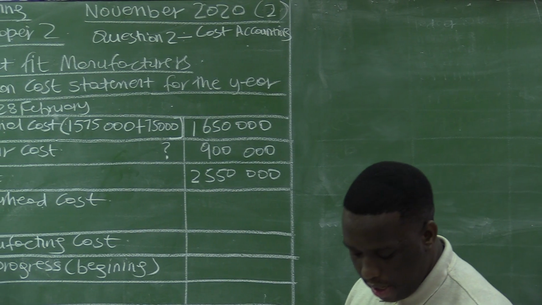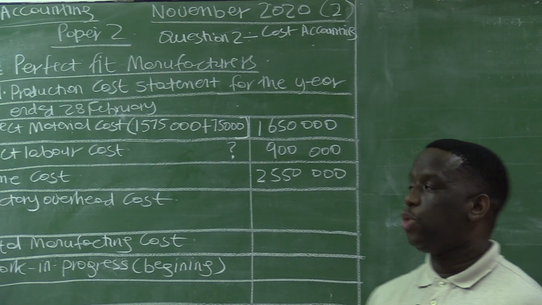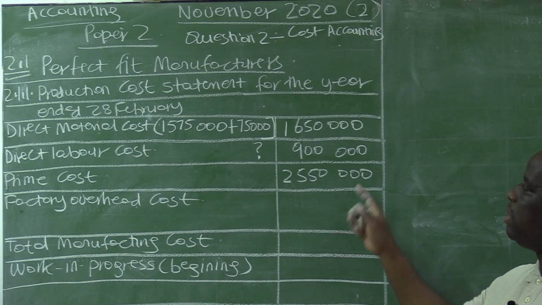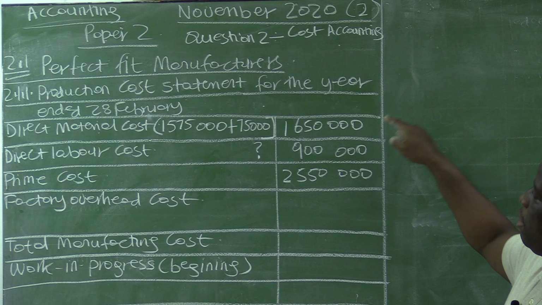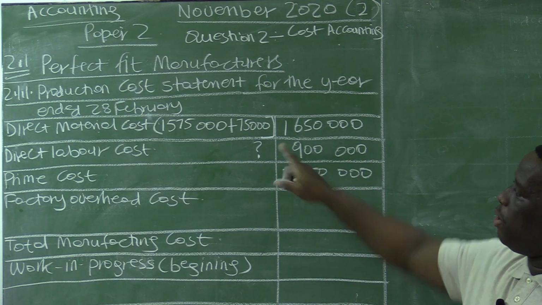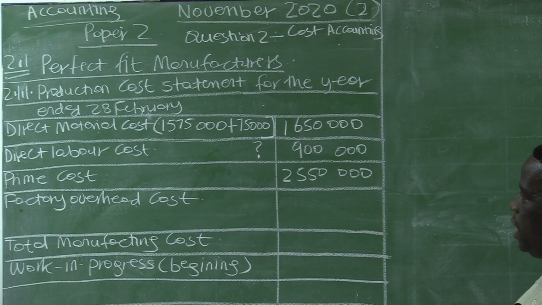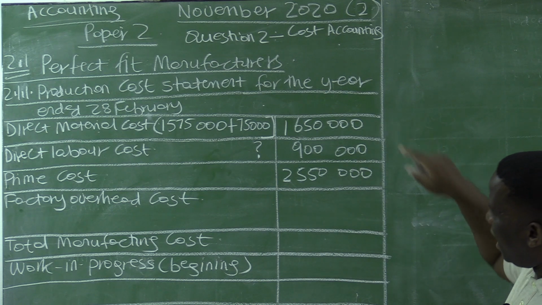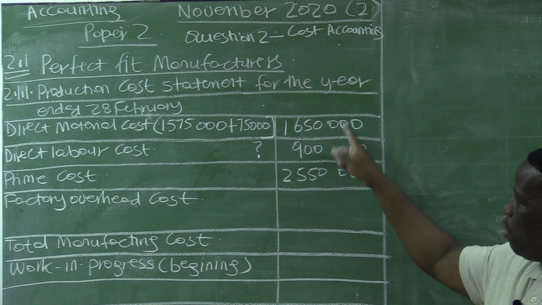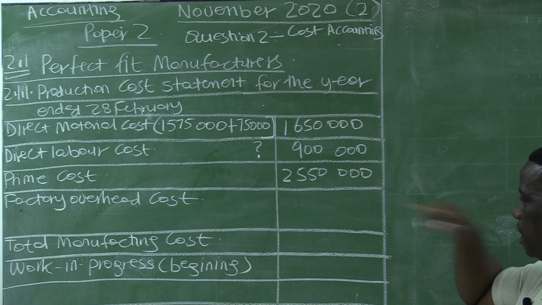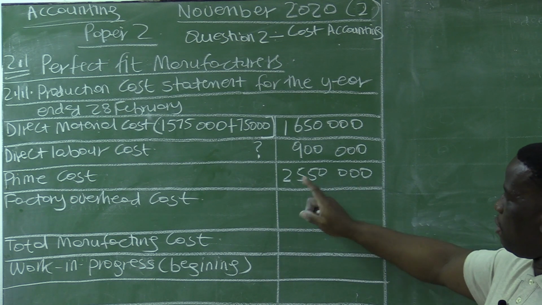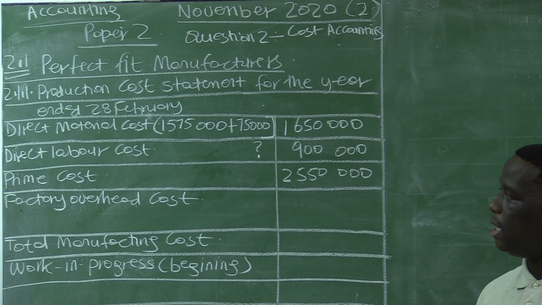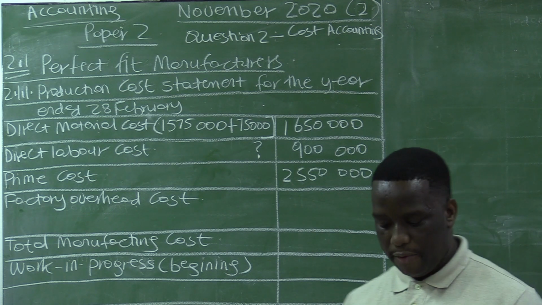So I think here they wanted to know if the student is aware that the prime cost is made up of direct material cost and direct labor. That is why they did not give you the direct labor cost amount. They just gave you the material cost and the prime cost. So if you know that the material cost plus labor cost will give you the prime cost, it's easy. You just take your prime cost, you subtract the material cost to get the direct labor cost of 900,000.